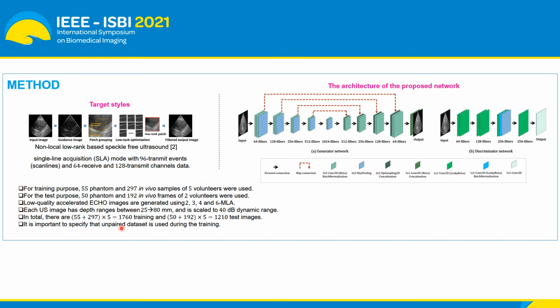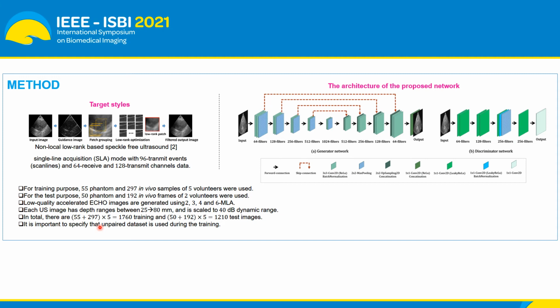This will provide us 1760 images for training: 55 phantom, 297 in vivo samples, and 5 acceleration factors. With a similar method, we achieve 1210 images for test purpose. Here again, I would like to emphasize that for training purpose, we only use unpaired images, which means images from different anatomies were used as input and target images.